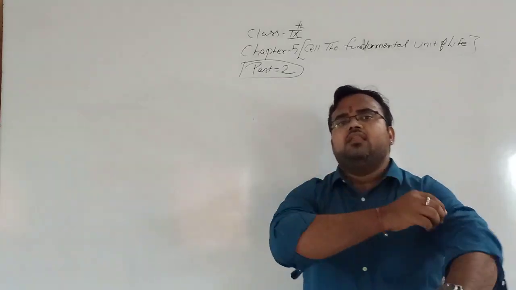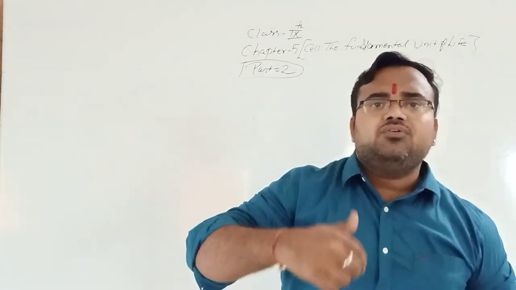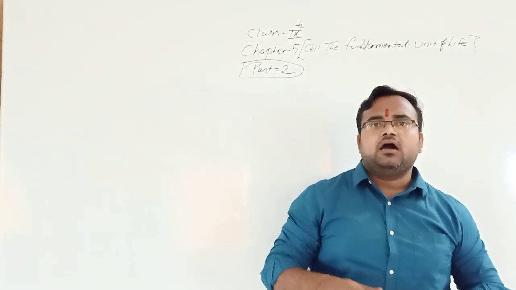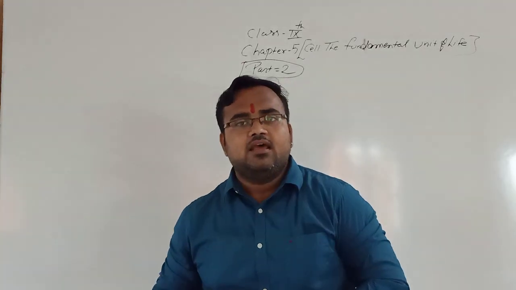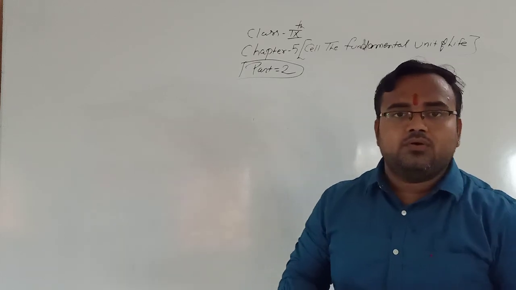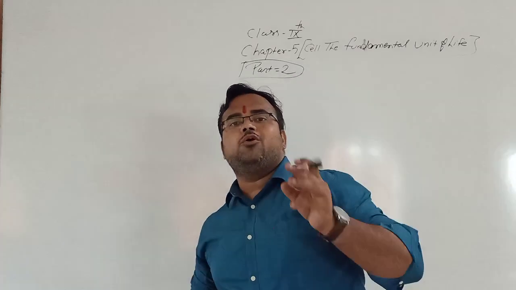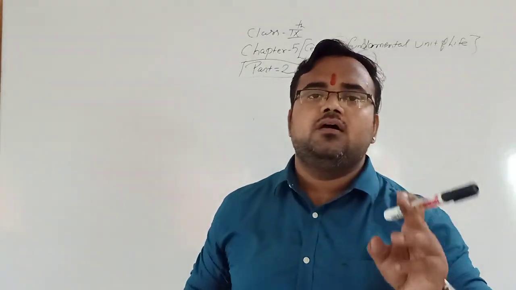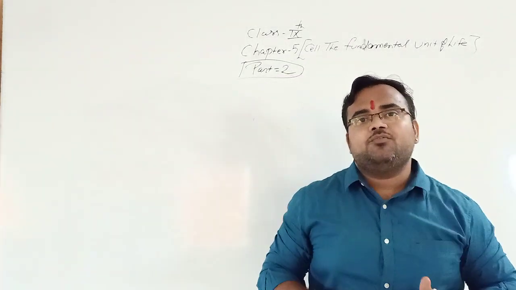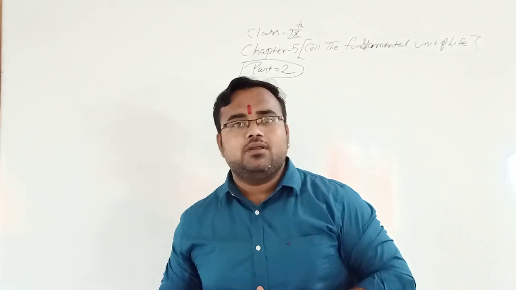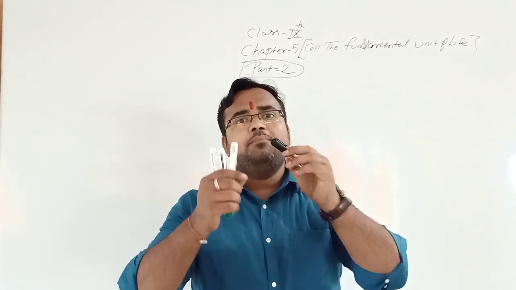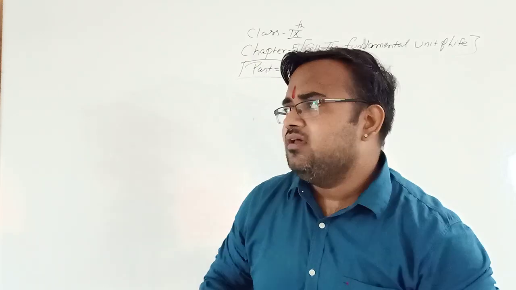Last lecture we have seen how the cell was discovered, who gave the cell theory, how new cells arise, and the difference between unicellular and multicellular organisms. The examples of unicellular organisms were amoeba, paramecium, euglena, and the examples of multicellular organisms were fungus, plant cells, animal cells.